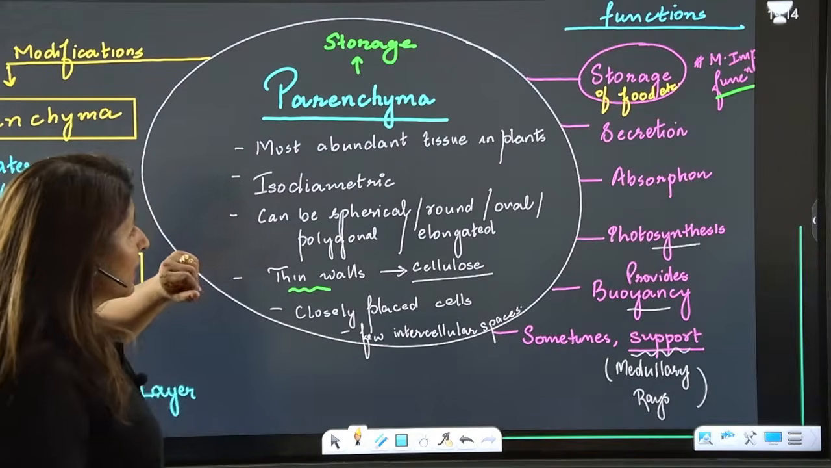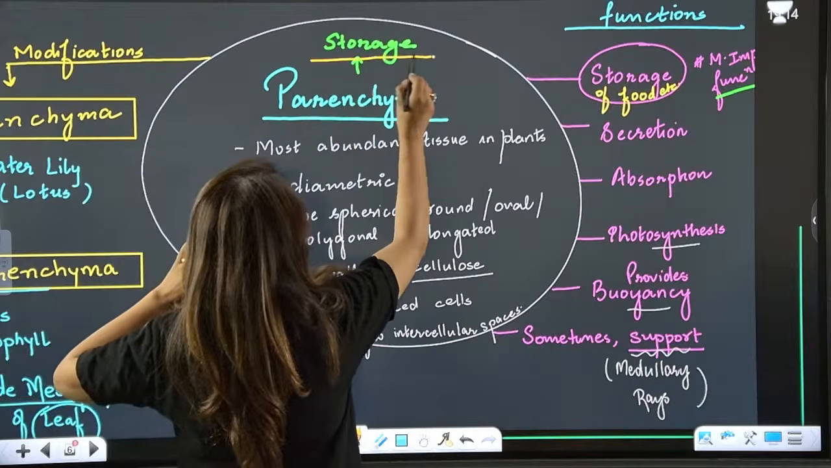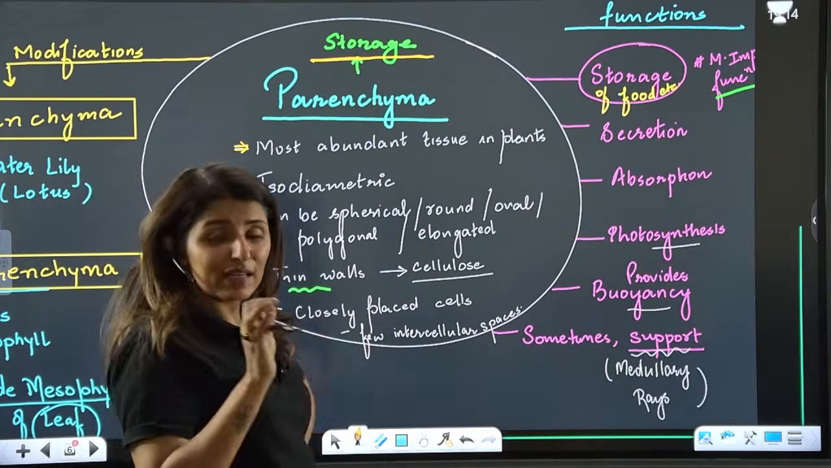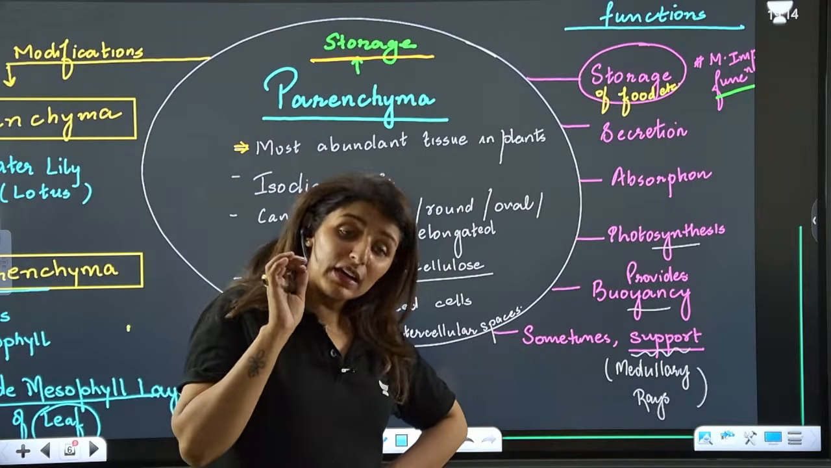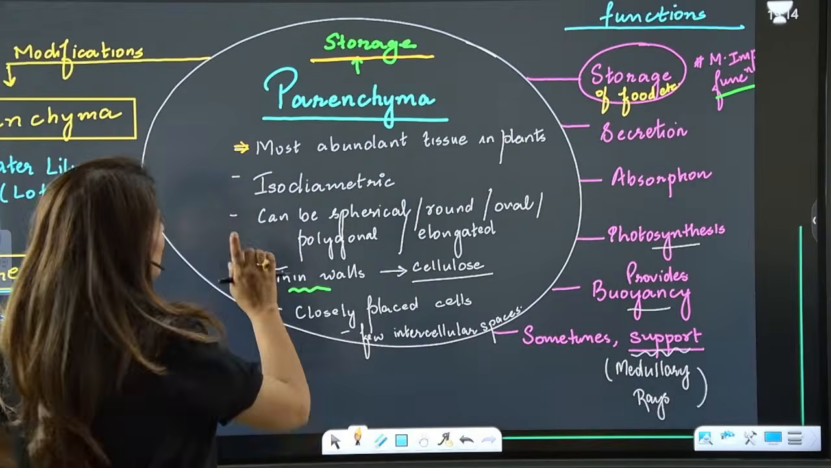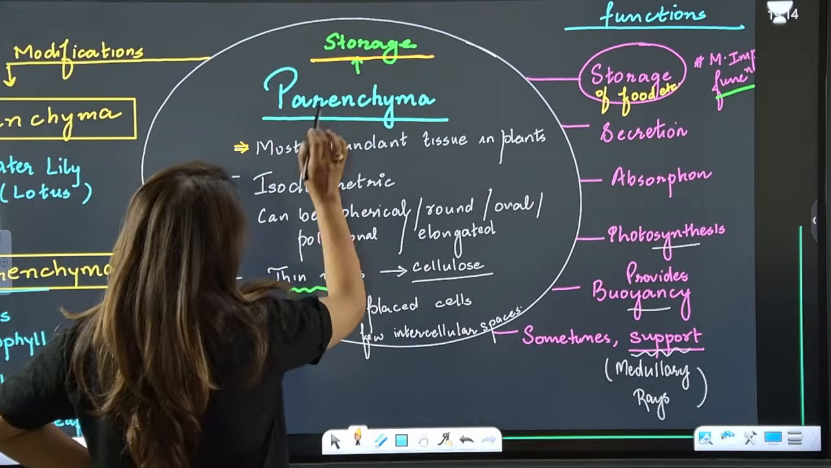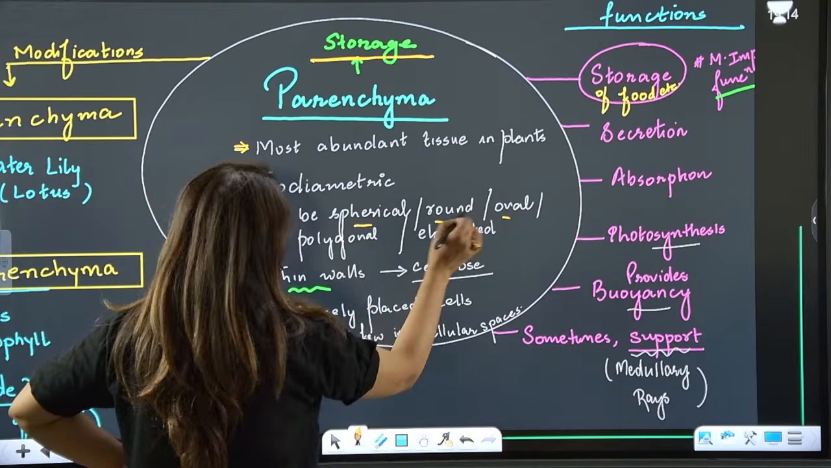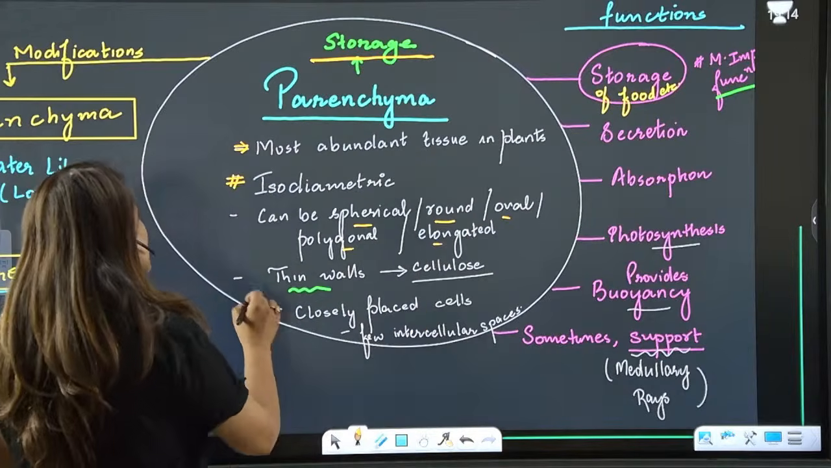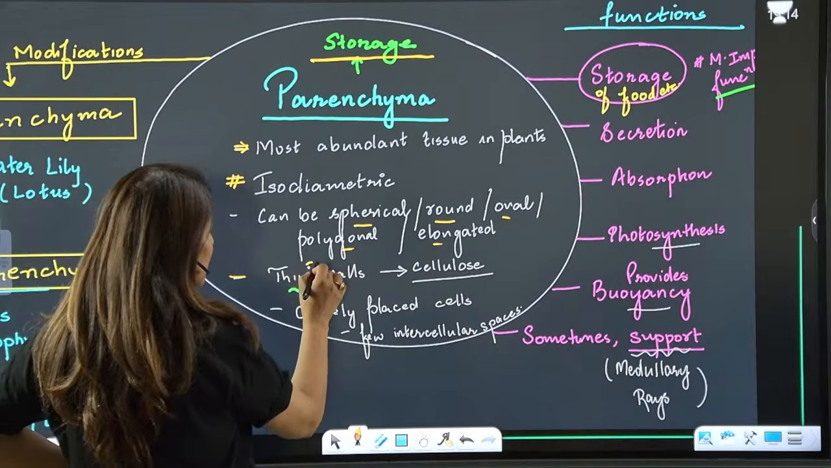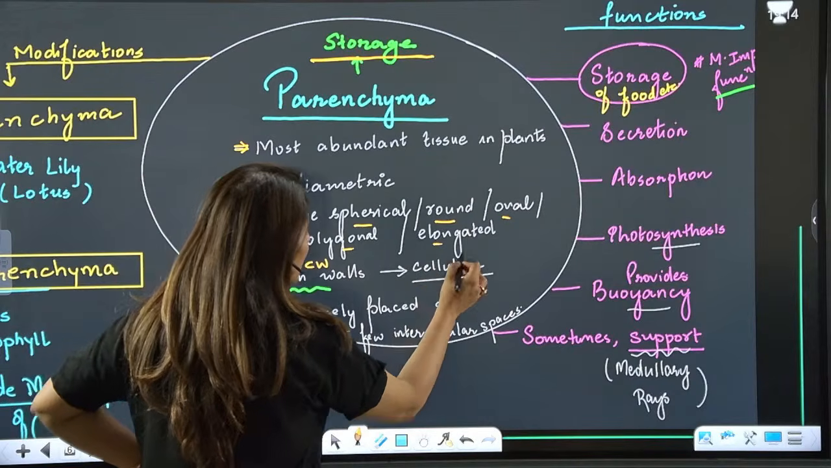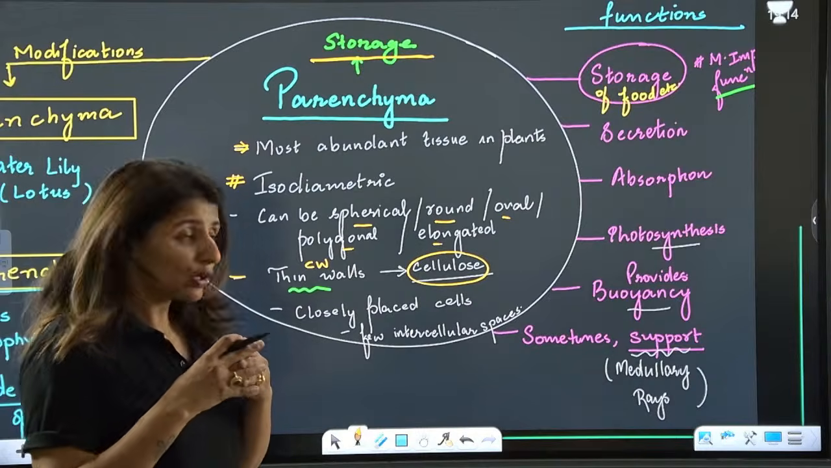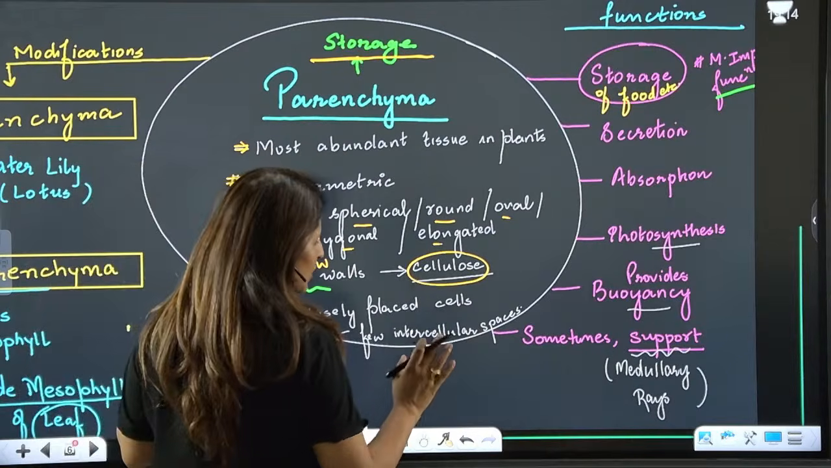See here, parenchyma, the main function is storage. It is the most abundant tissue in the plants. Like in animals, it is always the areolar connective tissue, while in plants it is the parenchyma. The shape is isodiametric. They can be spherical, round, oval, polygonal, or elongated. They have thin cell walls made up of cellulose. Now the cells are always very closely packed with few intercellular spaces.